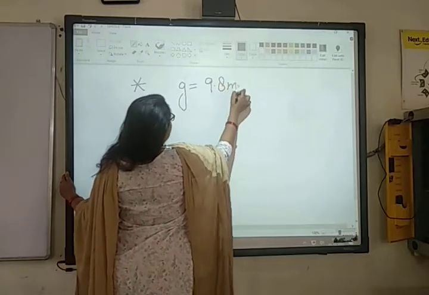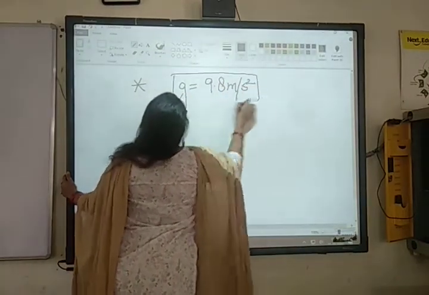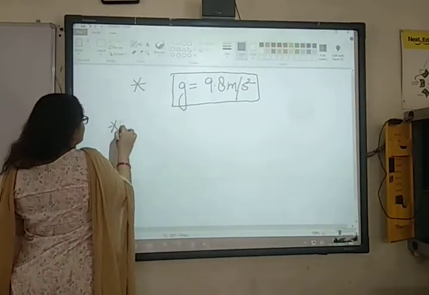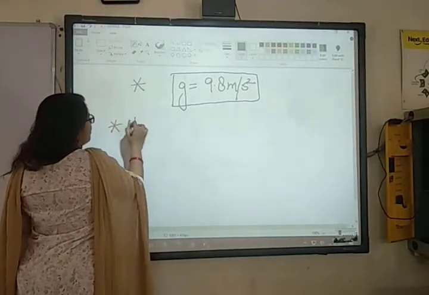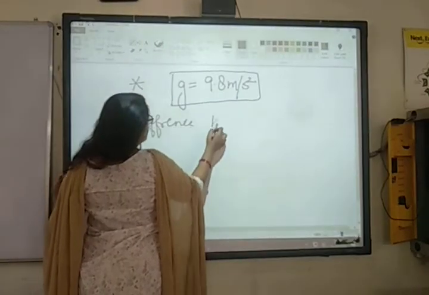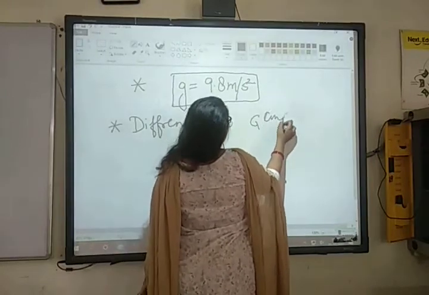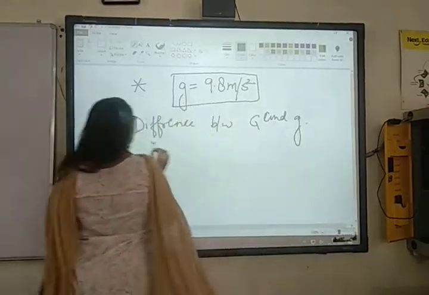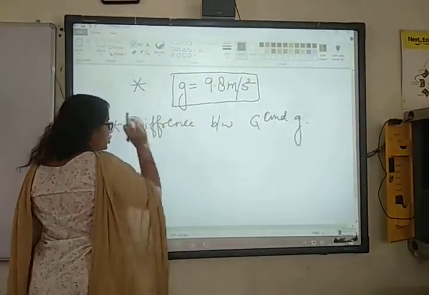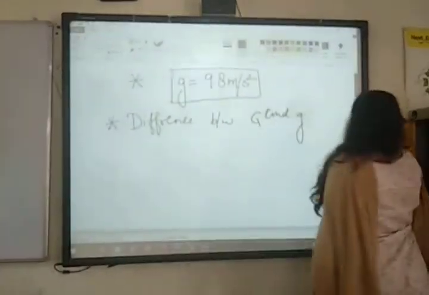9.8 meter per second square. Clear? Now after this we have done what? We have done the difference between capital G and small g, right? And this is the most important question. This one question will surely come in the exam from this part, because most of you got confused.